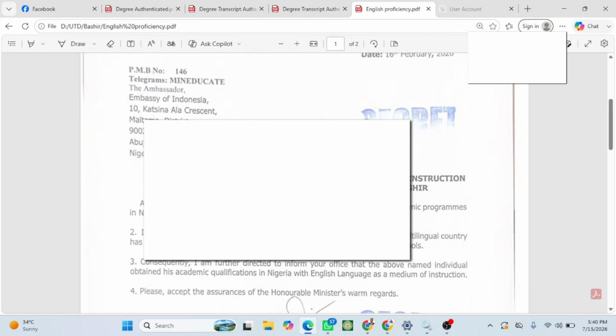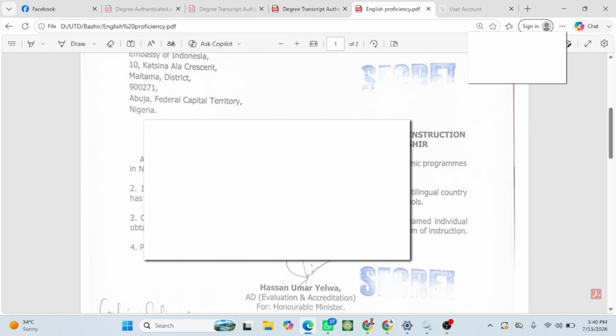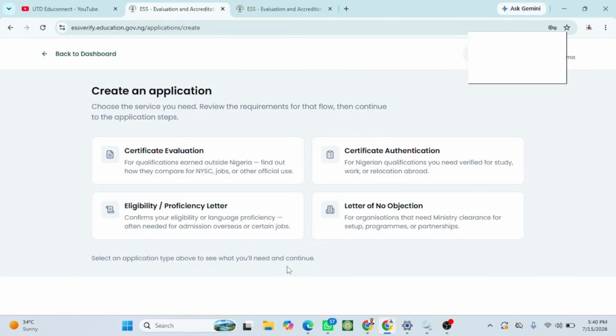This is the sample of the English proficiency certificate. The Ministry of Education attests that they undertook their academic program in Nigeria, and further reports it for the official purpose of education. So here is the sample of the eligibility letter. It's not mandatory, but it's very important if you can afford to fill it. Document authentication here is just 4,000 for each document.